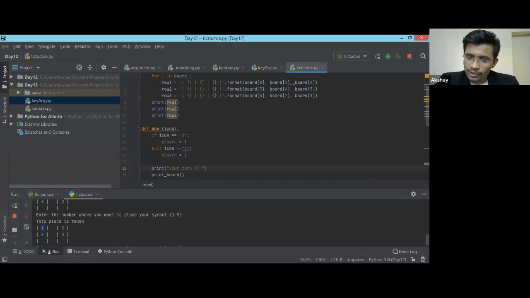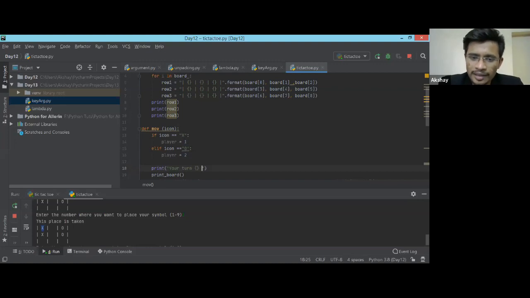Turn for X or turn for Y. So X and Y can change, right? Player 1 will be taking X at a certain point of time, and player 2 can take the other, so that can be done. Or right now you can say it is X and Y. That is also possible. Your turn.